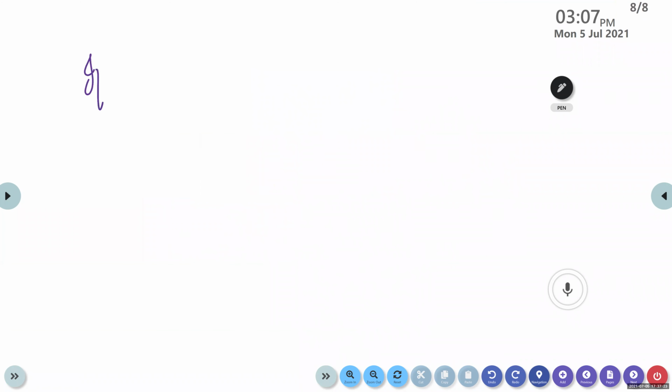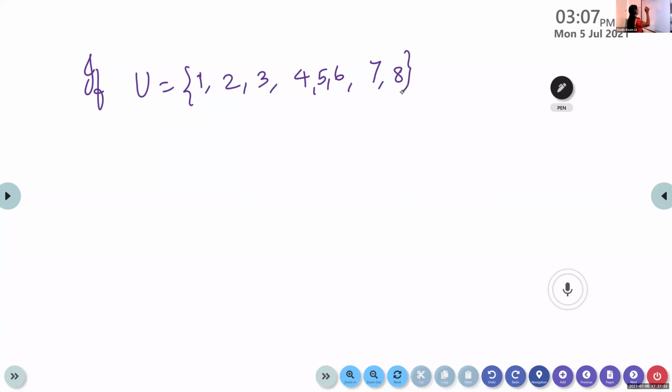If U is equal to the set 1, 2, 3, 4, 5, 6, 7, 8.